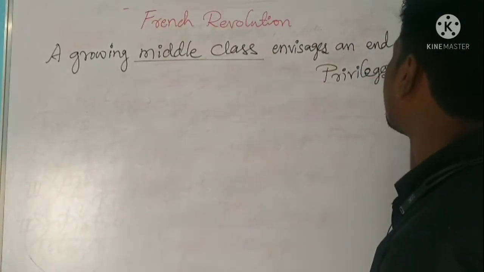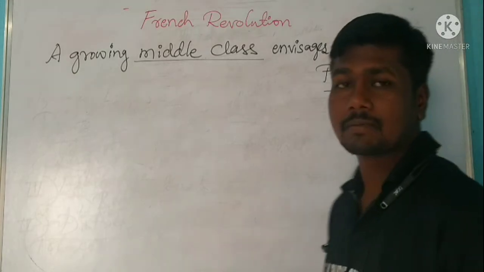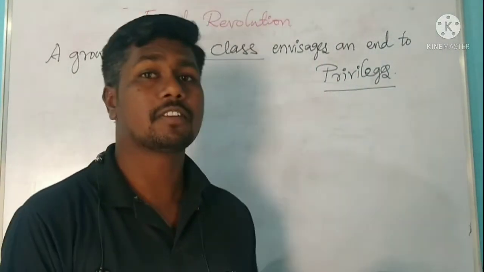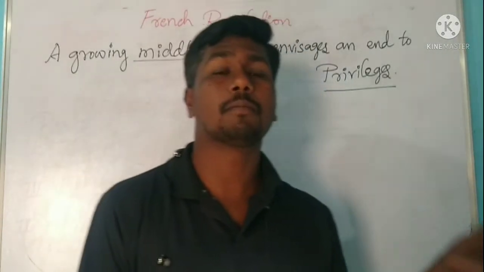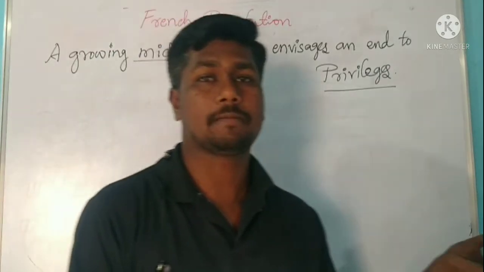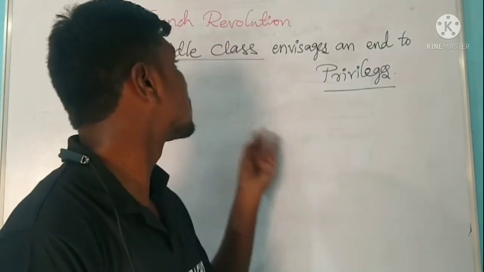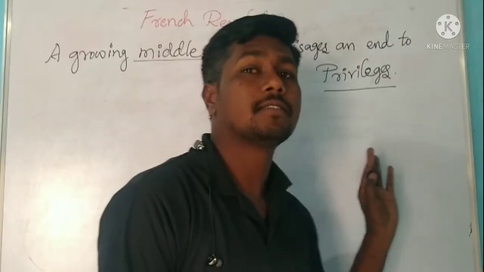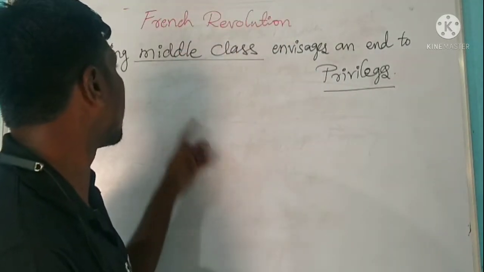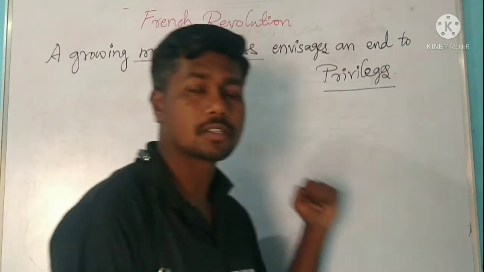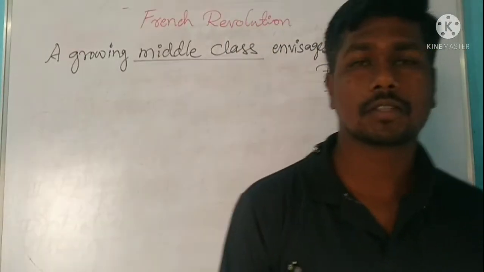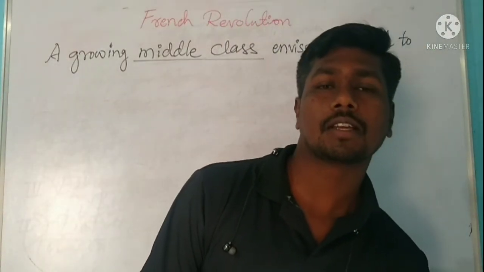Privileges means special benefits enjoyed by the upper two estates, clergy and nobility. So all those privileges were ended by the middle class. It was the new section of the society.